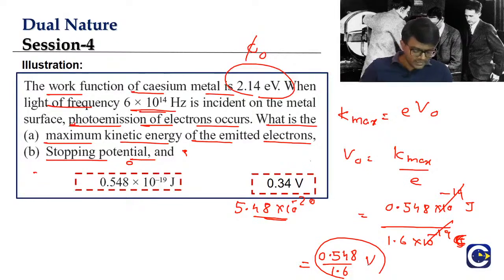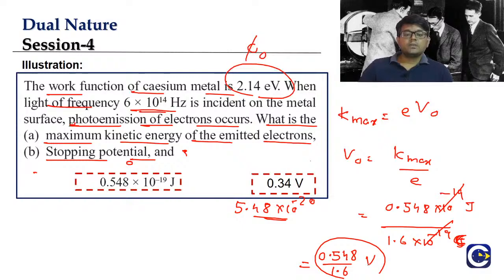What will be the answer? I think a lot of you are able to get the answer. What is option B, guys? 0.34 volt. In case 1 you have to check, it is not electron volt, it is volt. What will be the stopping potential? It's a voltage, right? The SI unit of potential is what? Volt.